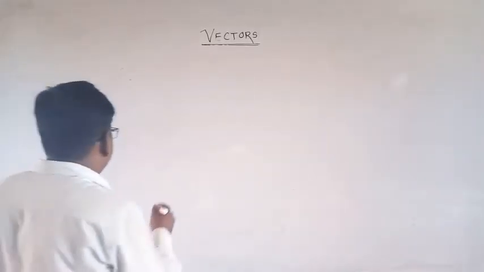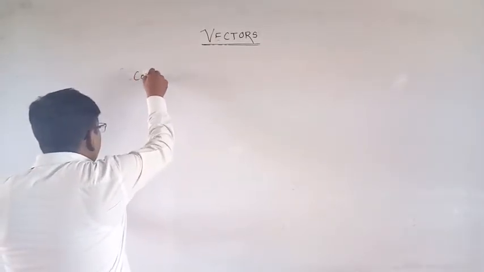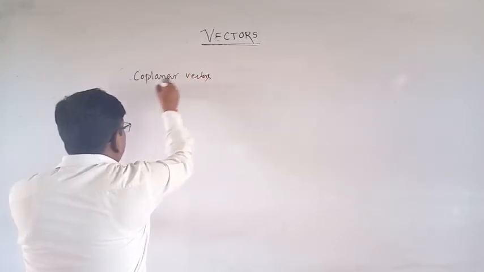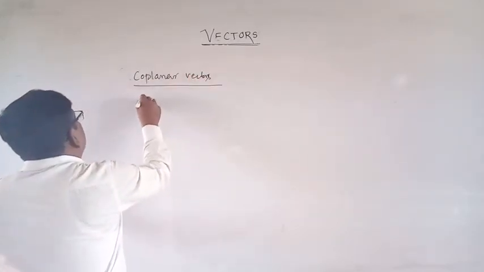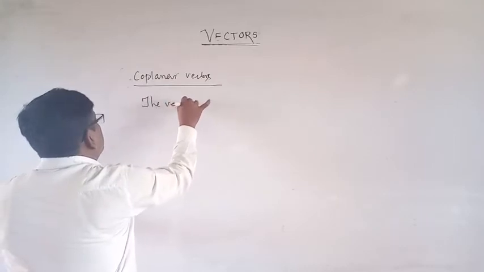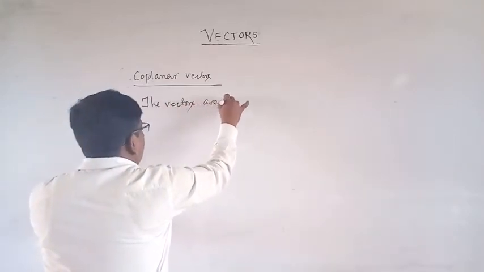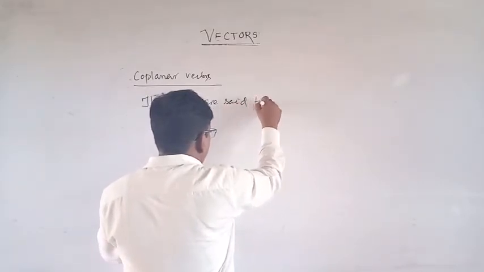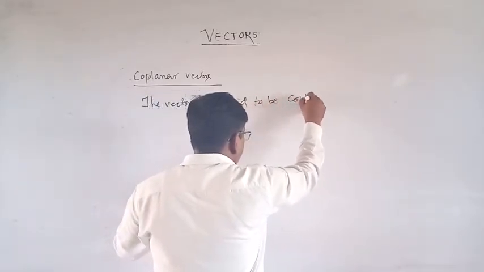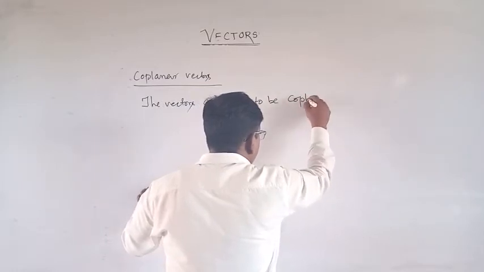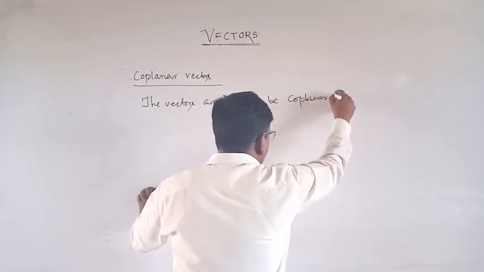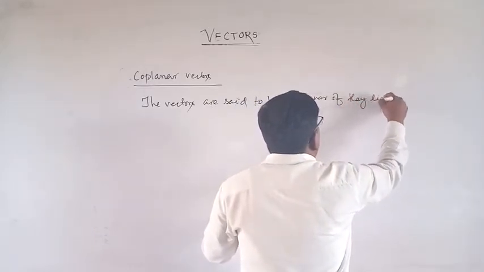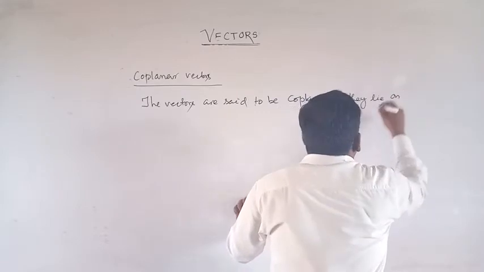Coplanar vectors. Three vectors are said to be coplanar if they lie on the same plane.